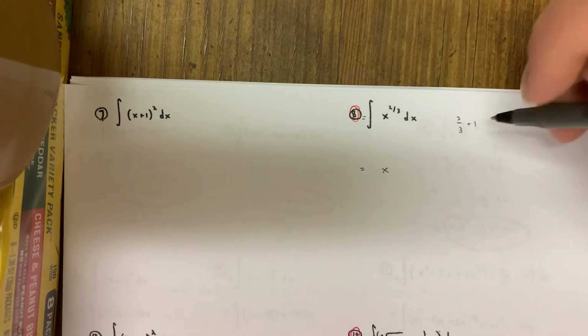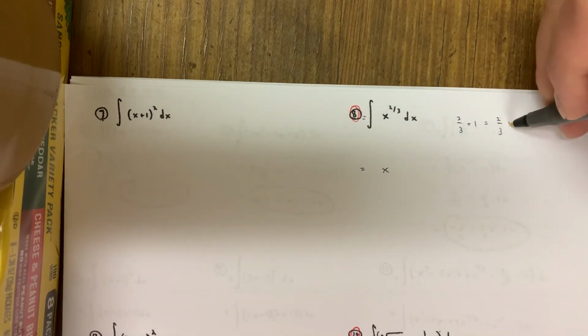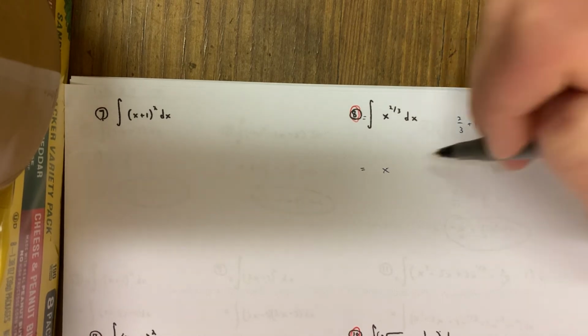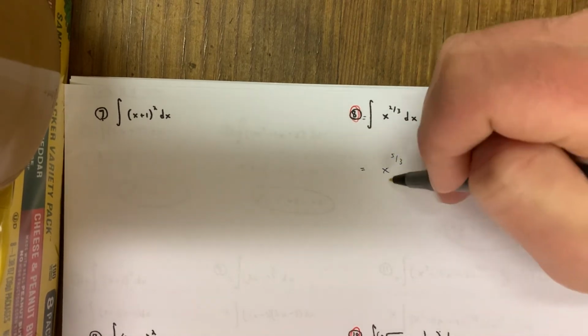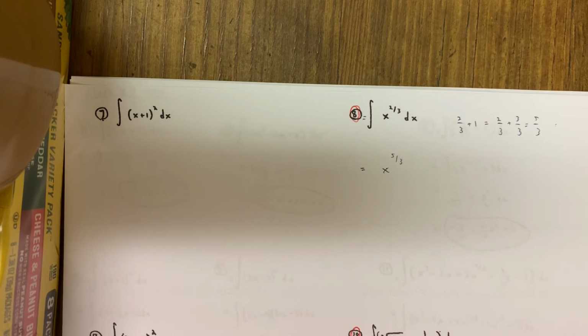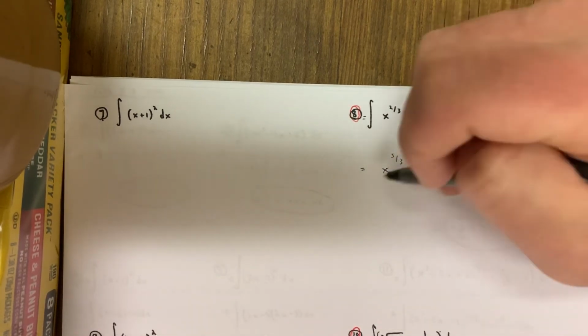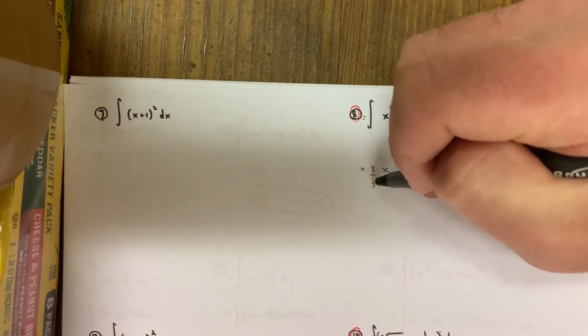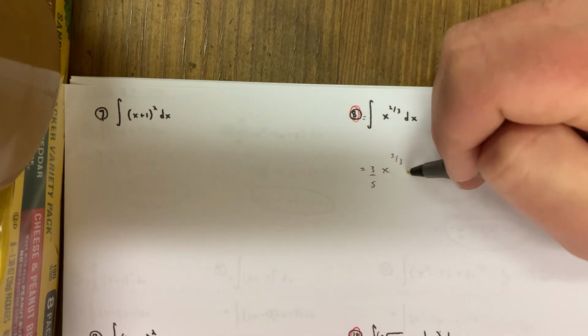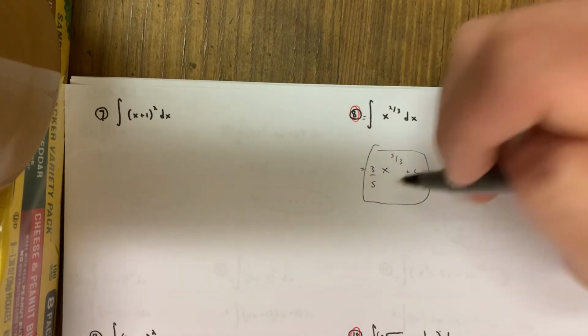Let's add 1 to the exponent. Remember, if you're struggling with 2/3 plus 1, just put 1 in a convenient form of 3/3. So 2/3 plus 3/3 is really 5/3. Okay, so we get 5/3. Hey, you could divide by 5/3 if you want to. Claffey will probably do that. But the rest of us, we'll just multiply by 3/5 because we're too cool for school. That's why we're not there. Plus c. Okay, and then we'll box it in right there.